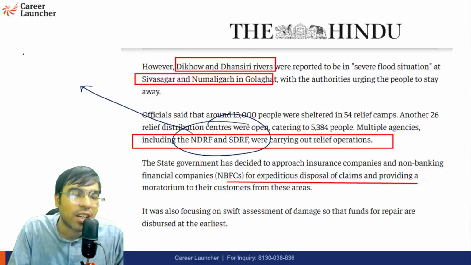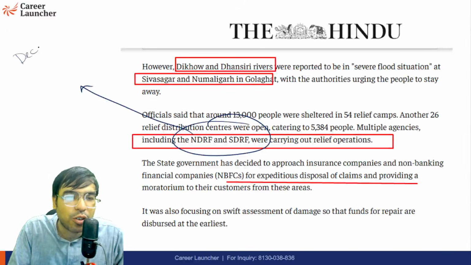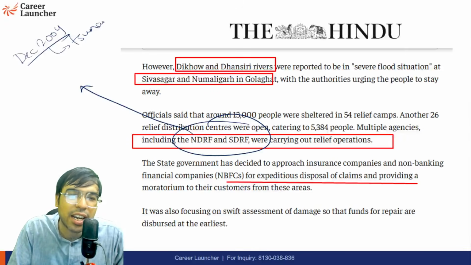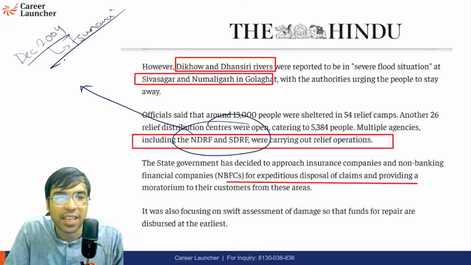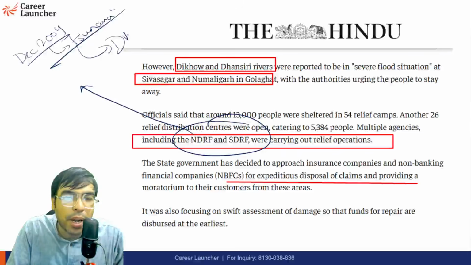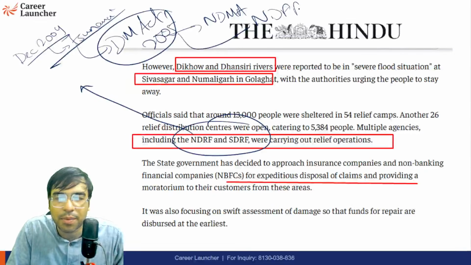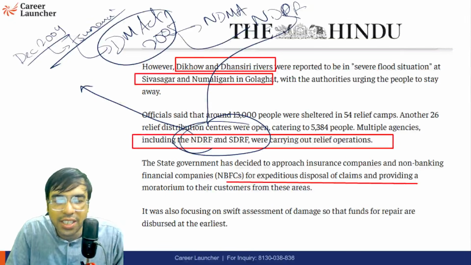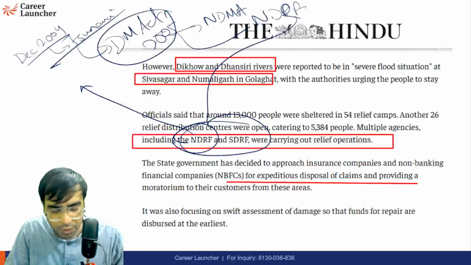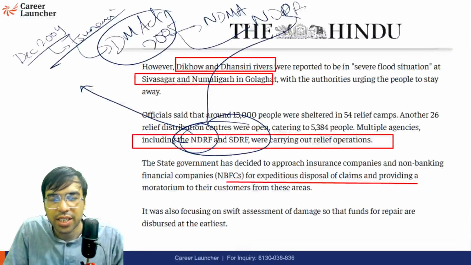We have discussed also that in December 2004 we saw the tsunami that damaged India, especially the Andaman and Nicobar region. After that, the next year, Parliament passed the Disaster Management Act 2005. Under it, the National Disaster Management Authority was set up, and the National Disaster Response Force was set up. This NDRF wears orange dress. I'm sure you must have seen them. They come during these types of disaster crises.